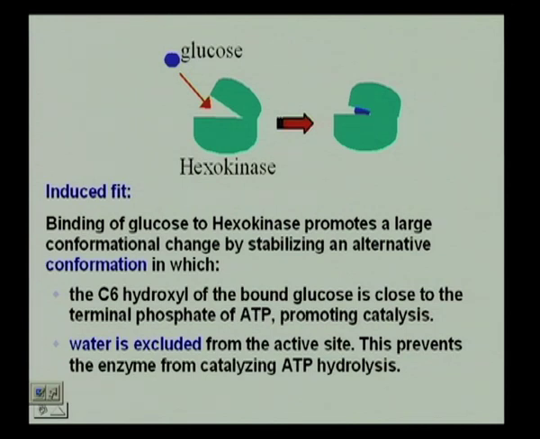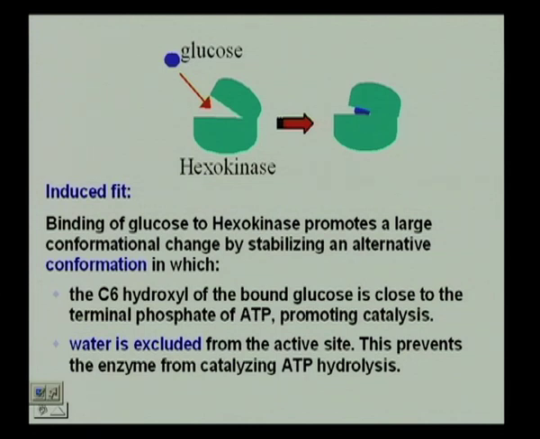It happens such that the binding of the glucose to this hexokinase promotes a conformational change in the protein, in the enzyme rather, and it stabilizes a different conformation whereby the ATP is positioned in such a way that the terminal phosphate can be transferred to the substrate, that is glucose.